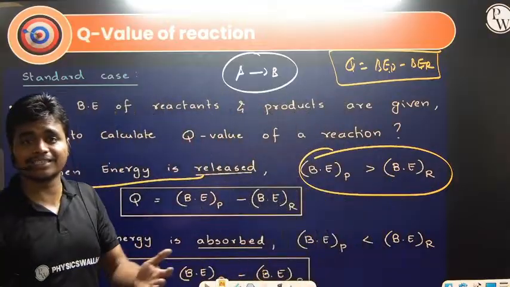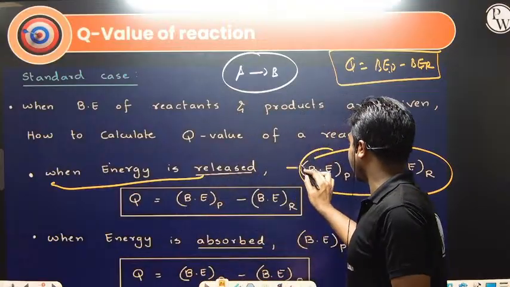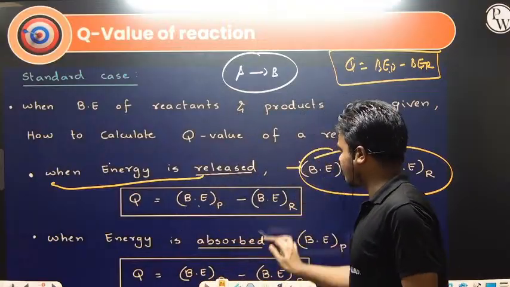So if energy is released, it means we are getting the energy from the nuclear reaction. So the product is more stable and this condition is satisfied: the binding energy of the product minus the binding energy of the reactant.